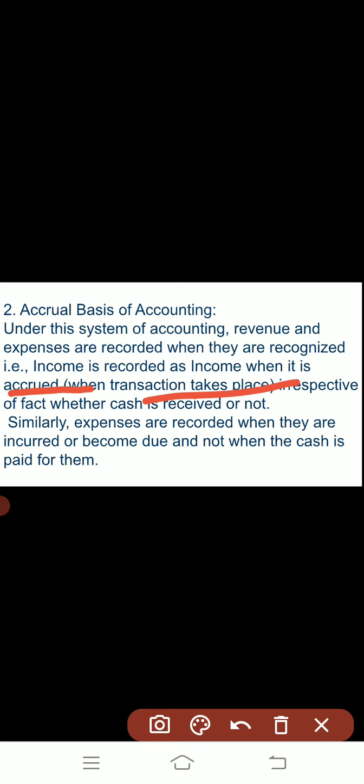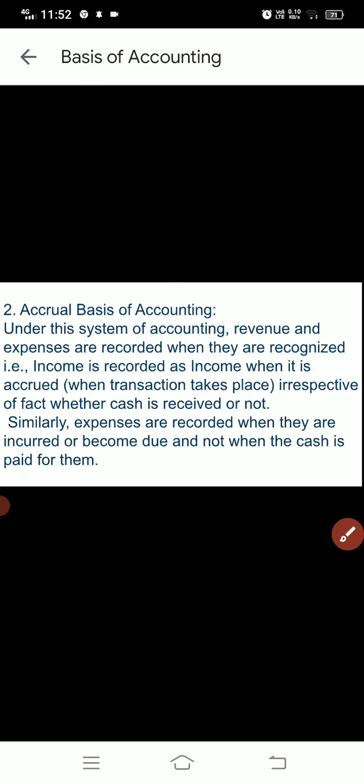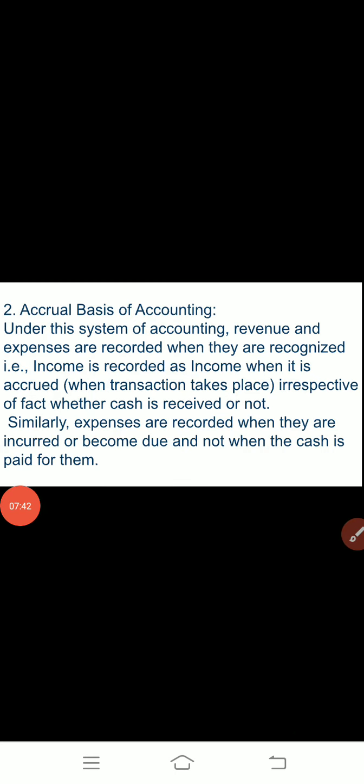Suppose there is a sale of goods on credit. There is a transaction which has been done. If the goods are sold on credit, it means the cash is not received, but in accrual basis accounting it will be recorded as a sale because the transaction has taken place. So in this basis the transaction will be recorded when the transaction is done.